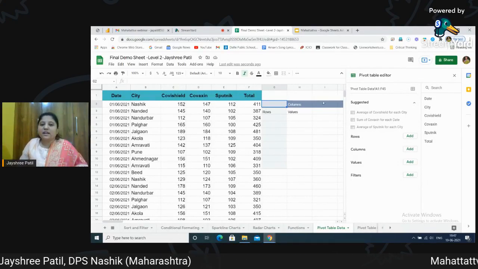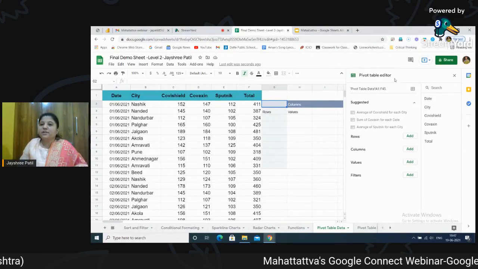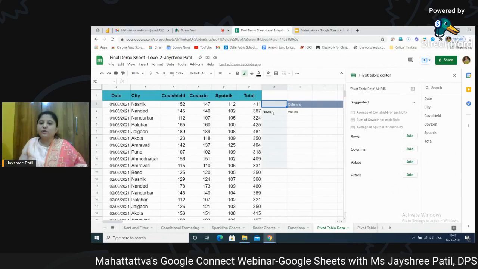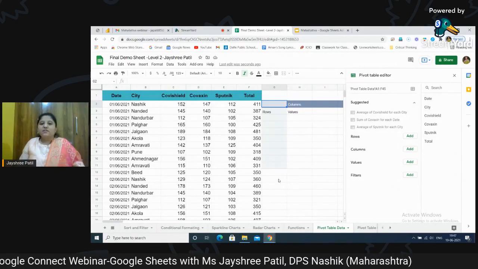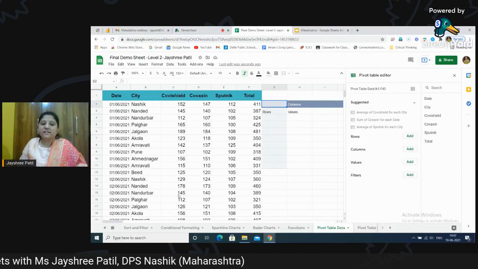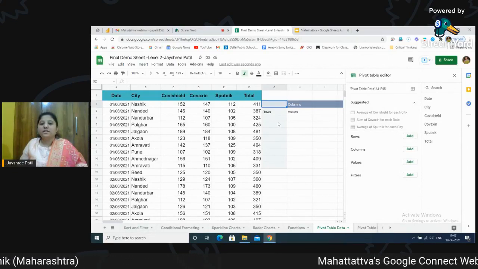For example, when I have entered this pivot table, you can see on the right hand side, I get this pivot table editor, which is there in front of me. What can I do? I can put my criteria and I can put my conditions to know the data. So basically, I want to know how much Covishield vaccination is done in Maharashtra in different states. So I want that to be displayed.